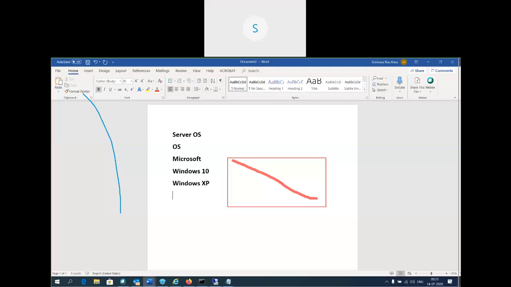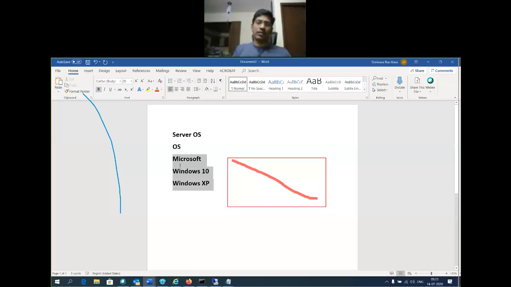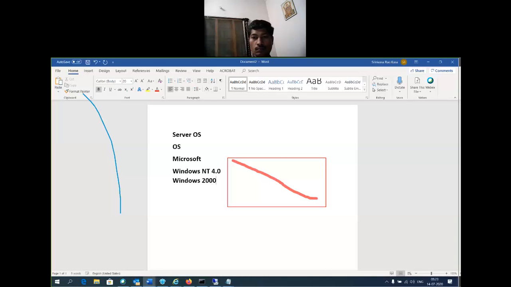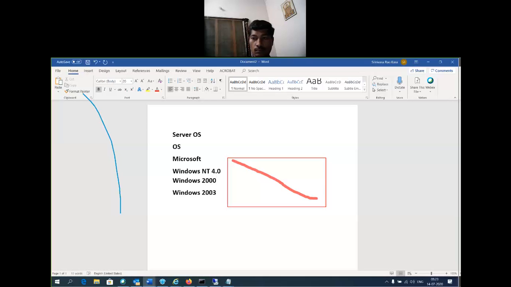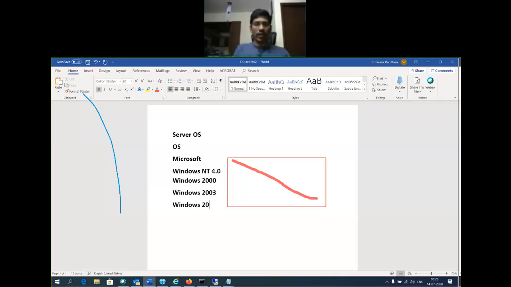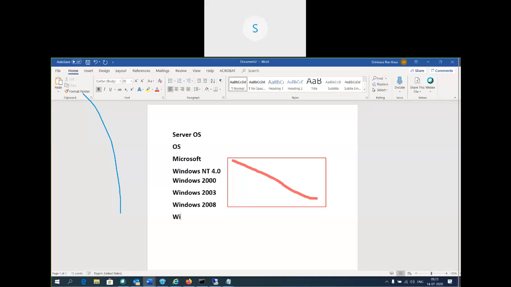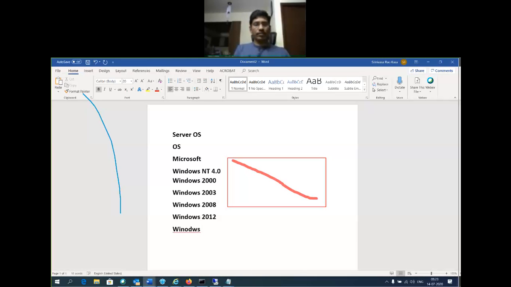Coming to the server operating system, there are different versions available, starting from the very old Windows NT 4.0, Windows 2000, Windows 2003, Windows 2008, Windows 2012.